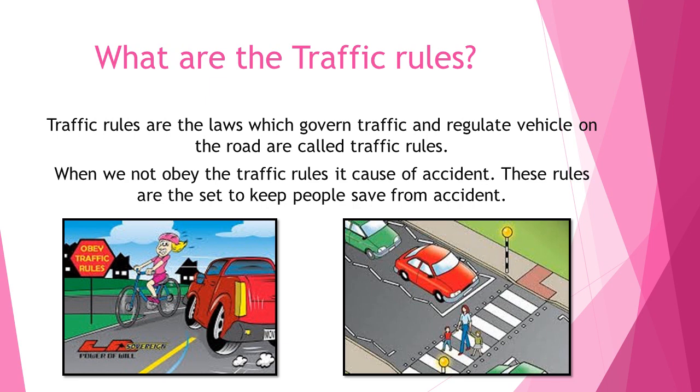As you can see in the images, we have to obey the traffic rules. In the second picture you can see that when we have to walk on a road, you have to walk through the zebra crossing, and if there are cars or any vehicles moving on the road, you have to stop and wait for the signal to stop. Then you have to start moving on the road. That is compulsory for a safe journey while walking on the road.